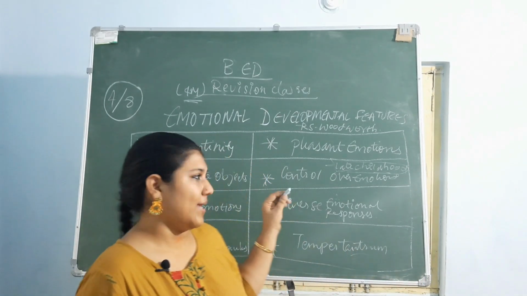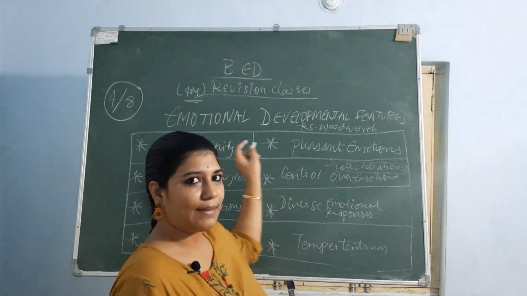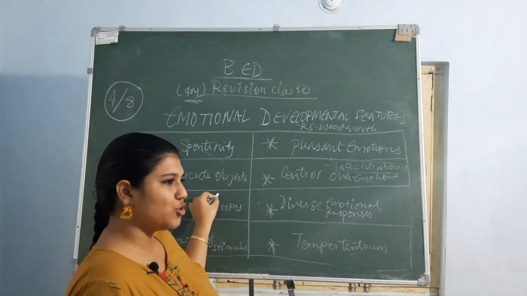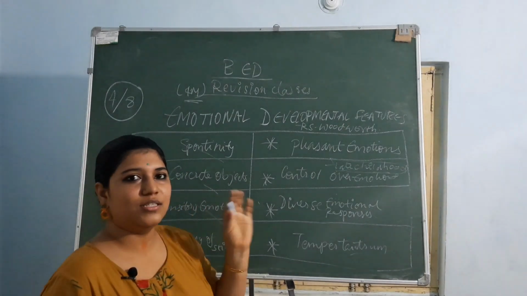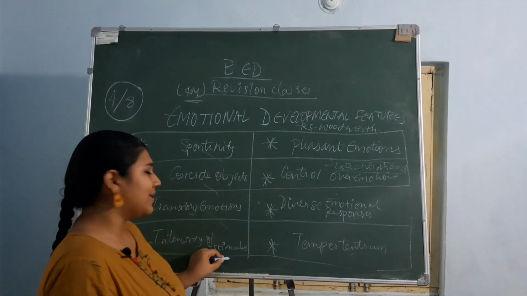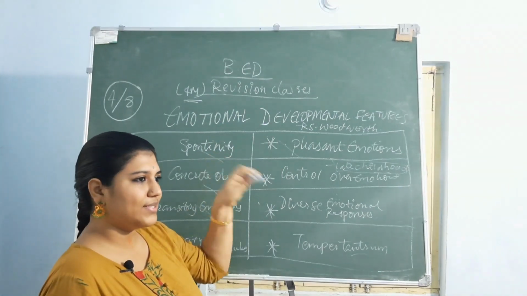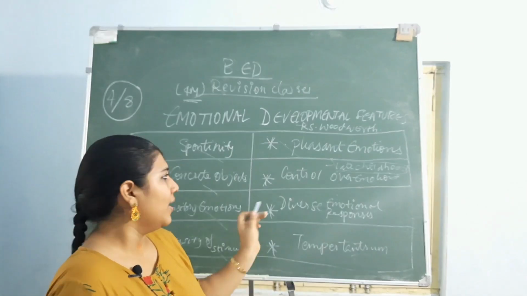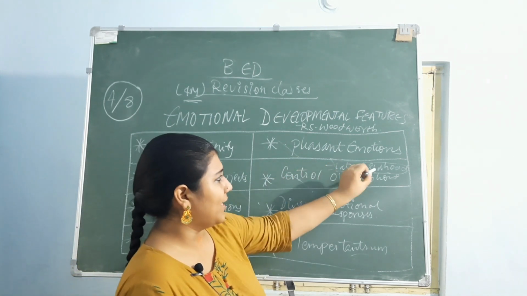Okay, these are again the eight characteristics that are seen in childhood. Those are the emotional developmental characteristics. Spontaneity, emotional expressions towards concrete objects, and then transitory emotions like suddenly smiling and suddenly getting jealous, and then intensity of stimulus and pleasant emotions, like they always try to live in a pleasant environment where they can freely live, and control over the emotions at the time of late childhood.